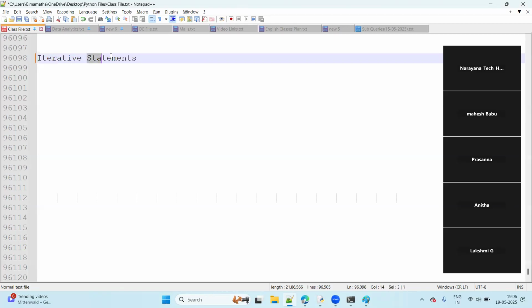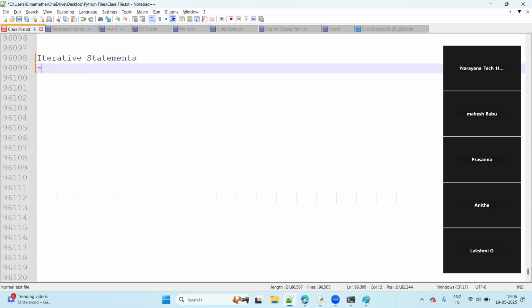Iterative statements are the statements which are used to re-execute the same block n number of times.